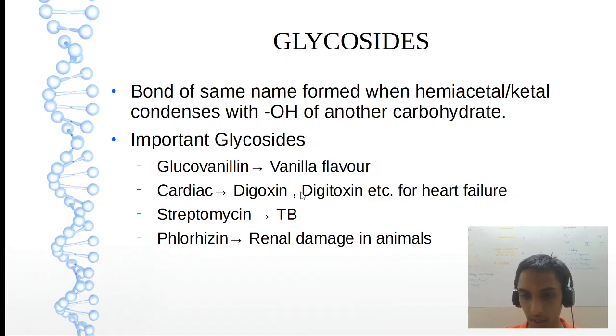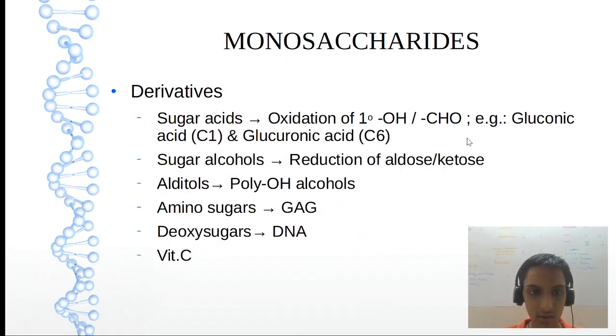Simple way to remember: floor of your house, rising. So floor rising, fluorizin, renal damage in animals. Okay. So the important glycosides: glucovanillin, cardiac glycosides, streptomycin, and fluorizin. Let us see the derivatives.